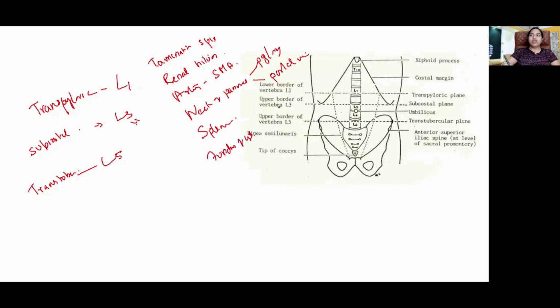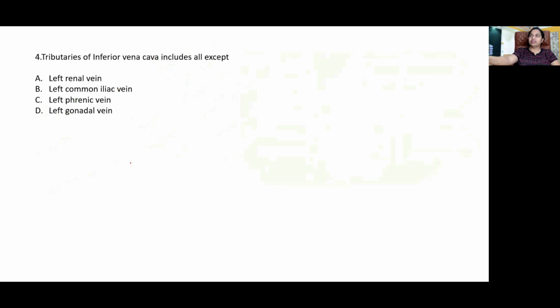L3, origin of inferior mesenteric artery. L4, bifurcation of abdominal aorta. L5, formation of inferior vena cava. Right? Fourth question: tributaries of inferior vena cava include all except. Easy. Frequently asked question, even in your spotters.